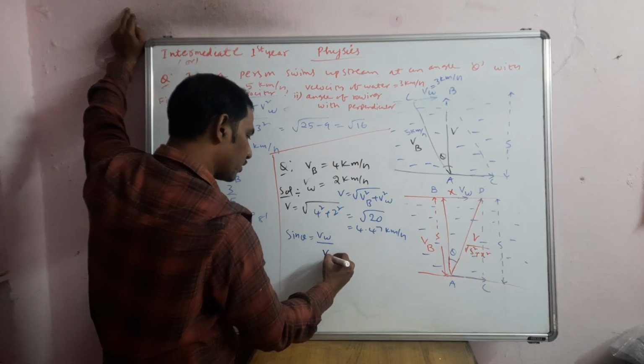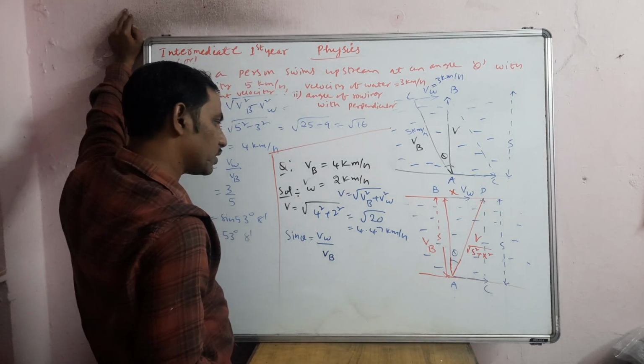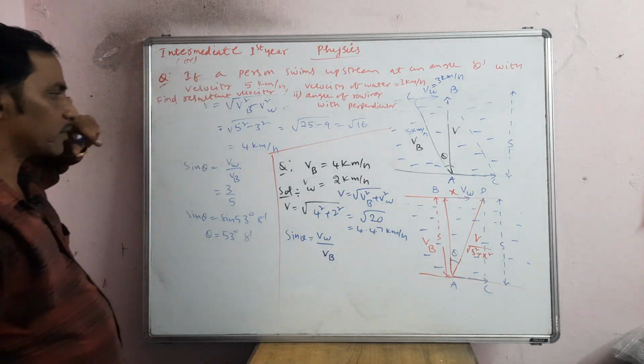Velocity of sin theta, I think you have to take tan, because here the question is like that.